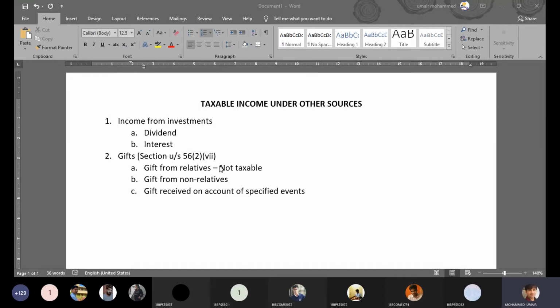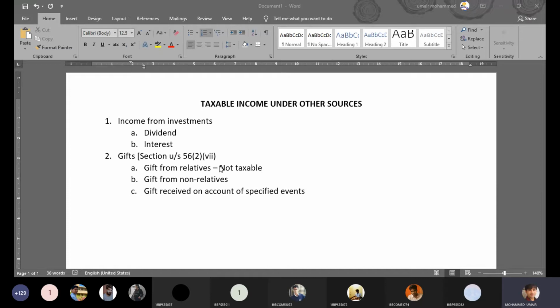Now, what you have to remember here is that nieces and nephews are not covered under the definition of relative here. They are not covered because when you look at the definition, it clearly says spouse of the assessee, brothers and sisters of the assessee. It does not say children of brothers and sisters of the assessee. So children of brothers and sisters are not covered from both sides, from the assessee's side and the assessee's spouse's side. That's the reason I said niece and nephew.